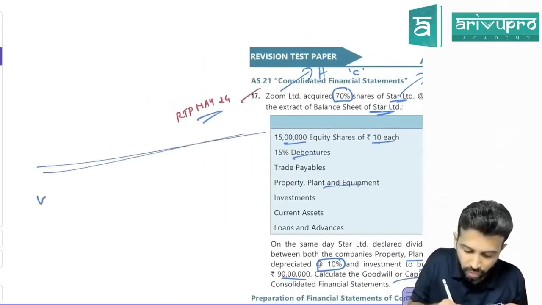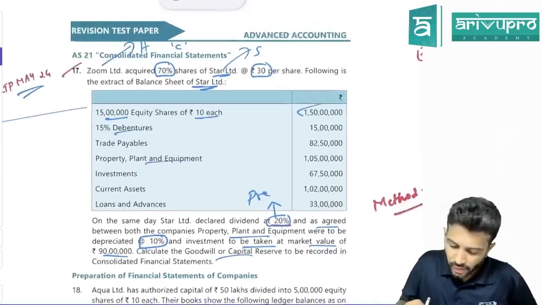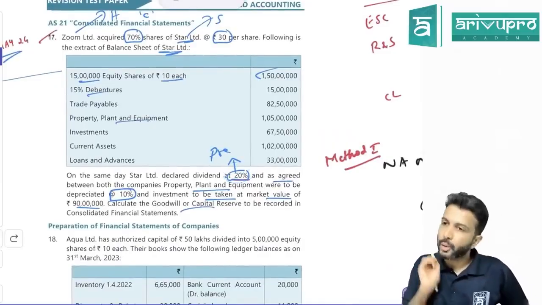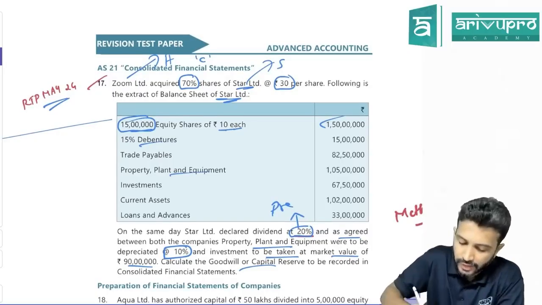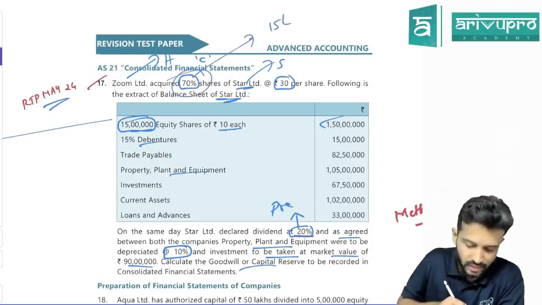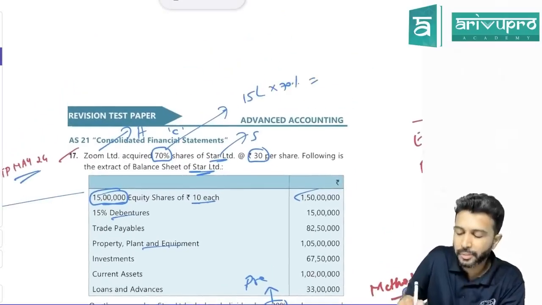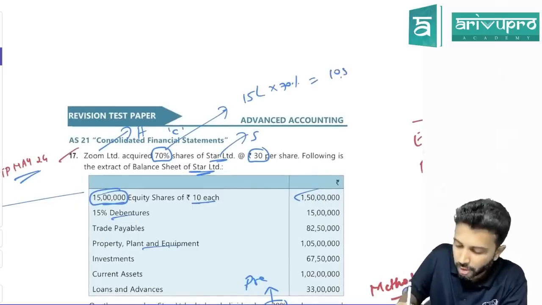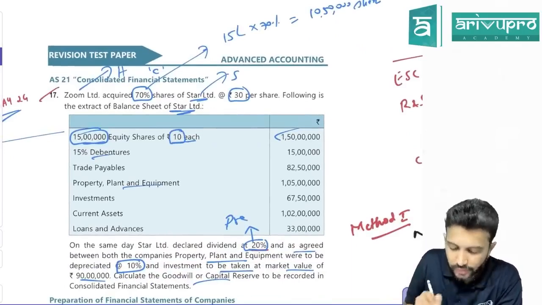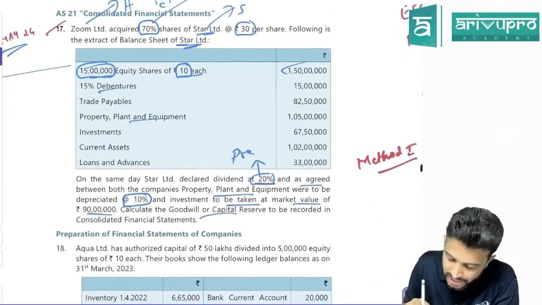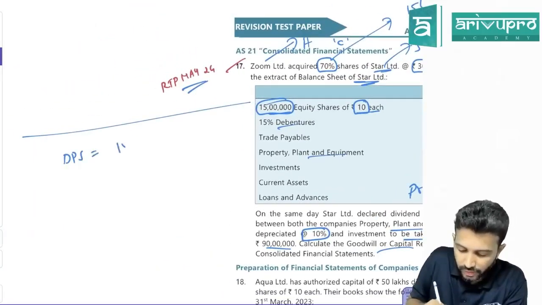So tell me, sir. First, one working note we need for pre-acquisition dividend. We'll quickly run through. How much dividend is declared, sir? 20%. First of all, how many shares does the subsidiary company have? 15 lakh. How much did the holding company acquire? 70%. In this 15 lakh shares, 70% is acquired by the holding company. So the number of shares is 10 lakh 50,000. Any doubt? No. Okay. What is the face value of each share? 10 rupees. How much dividend is declared? 20%. So can you tell me the dividend per share? 10 rupees is the face value.